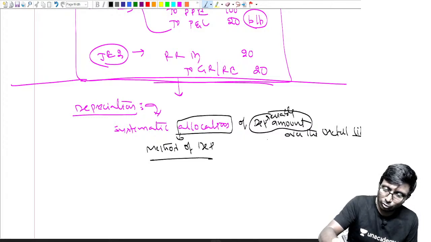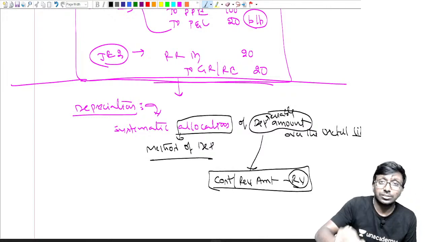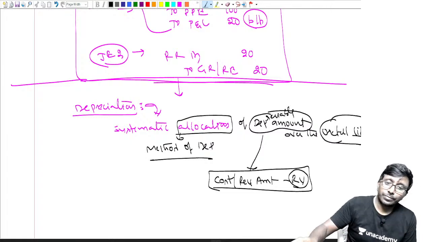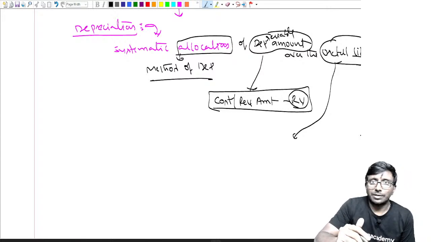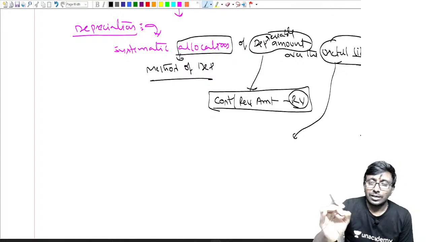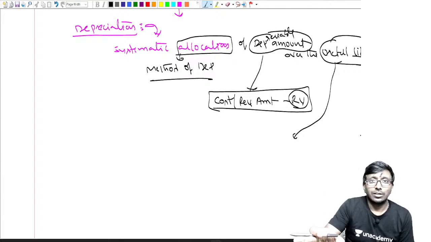When I say depreciable amount, what do you mean by depreciable amount? Depreciable amount means the cost or revalued amount minus residual value. Residual value you have to cut. That is called depreciable amount. What about useful life? That is not the life of the asset. Useful life is different. Economic life is different. Economic life means life of the asset.